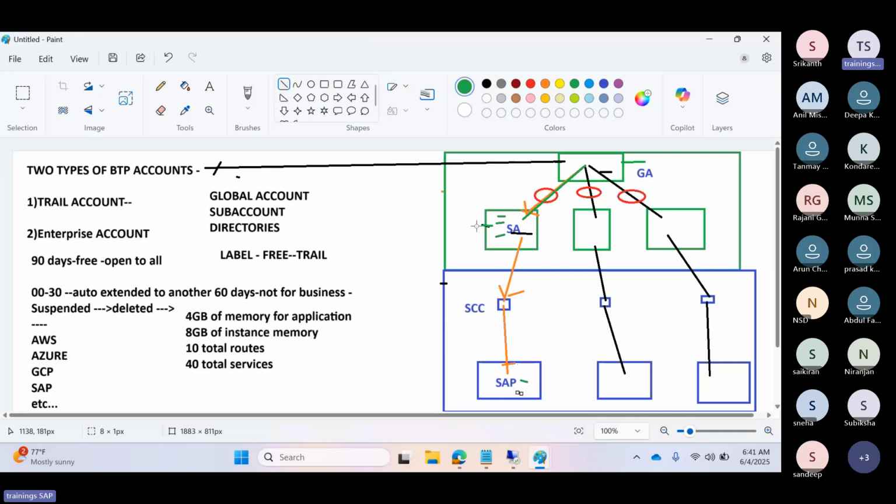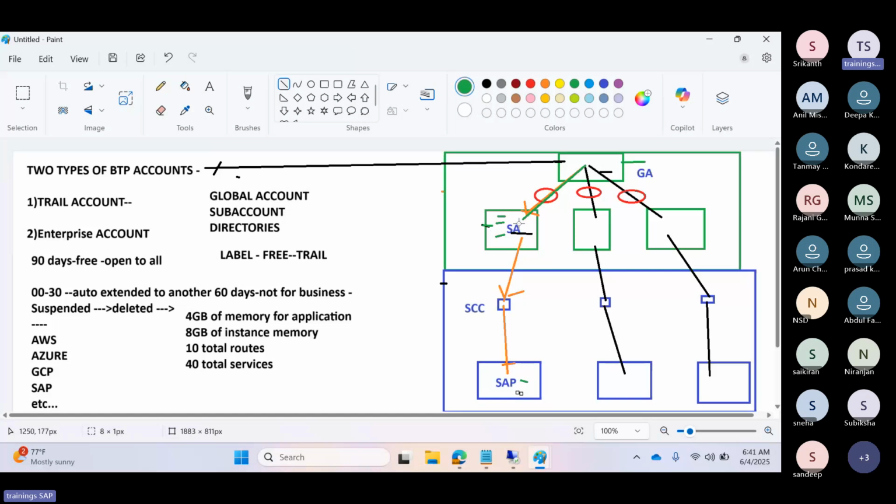Why? Because these cloud applications will not directly talk to your SAP. They will talk via the cloud connector only. So this is the high level architecture. In the global account we will not do anything at the global account level. Just using the global account, we will create the sub account. Sub accounts are the business accounts here.